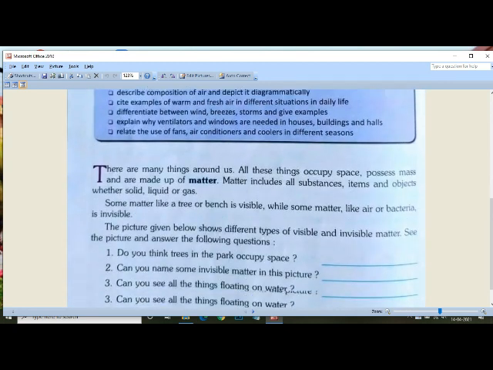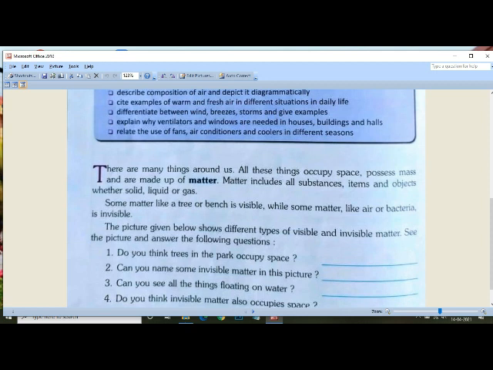So let us start. There are many things around us. All these things occupy space, possess mass and are made up of matter. Matter includes all substances, items and objects, whether solid, liquid or gas.